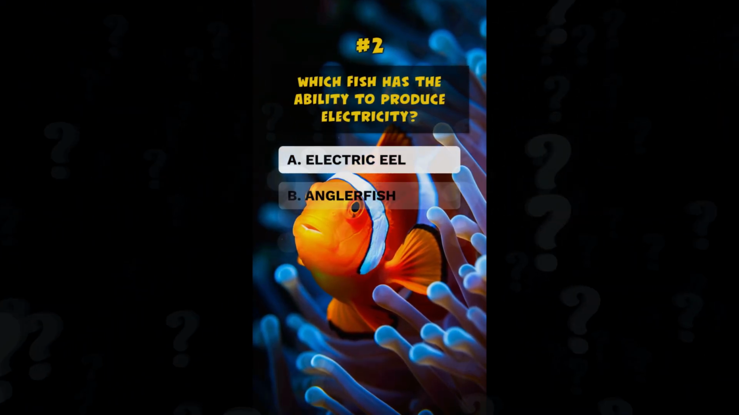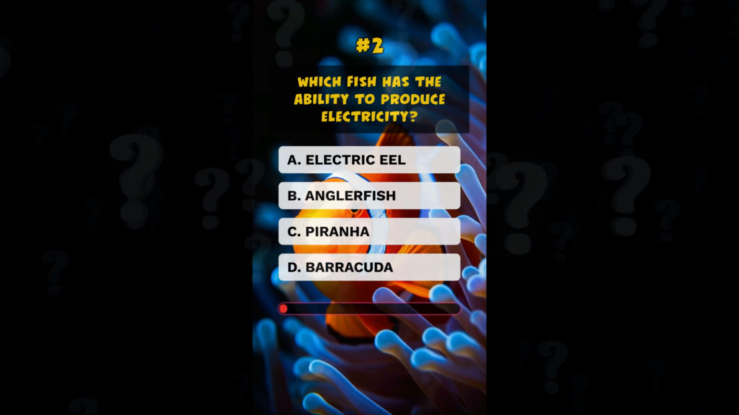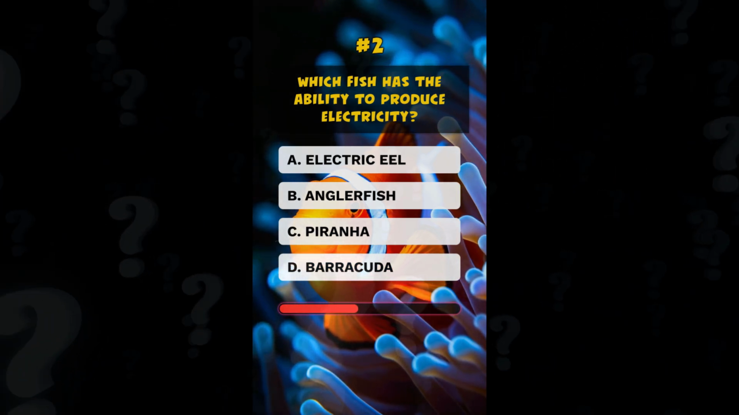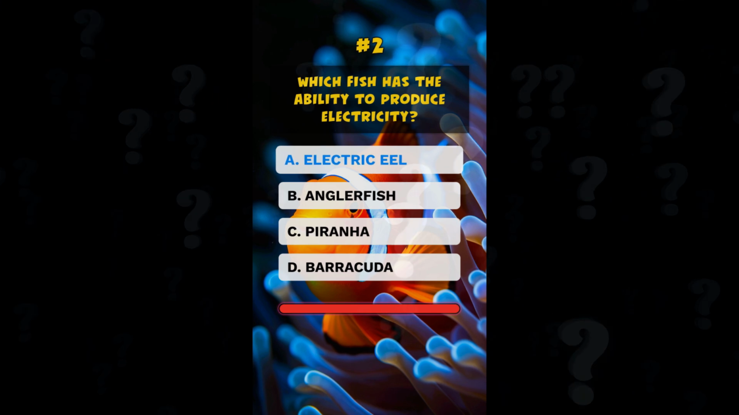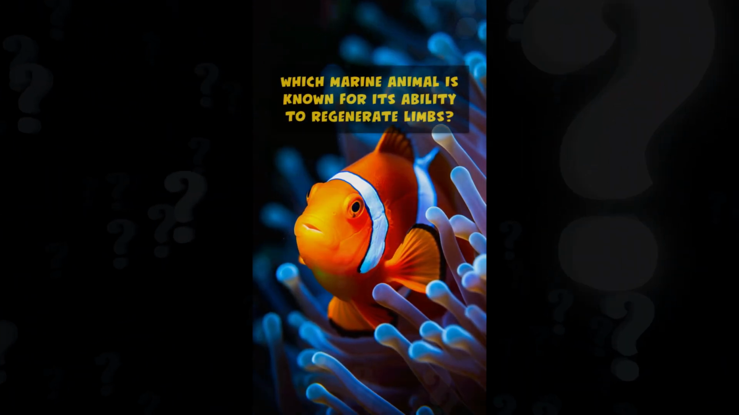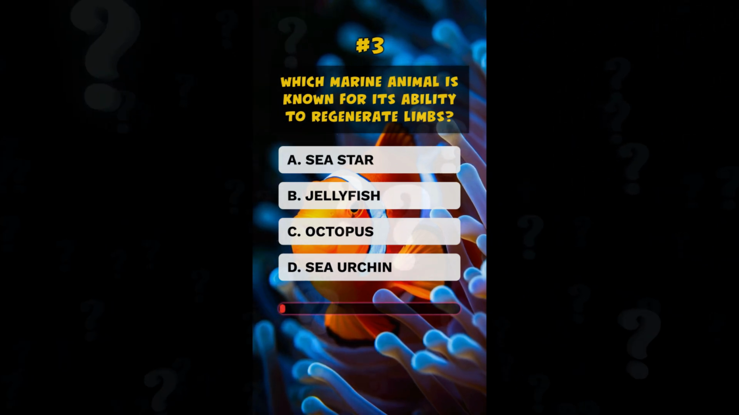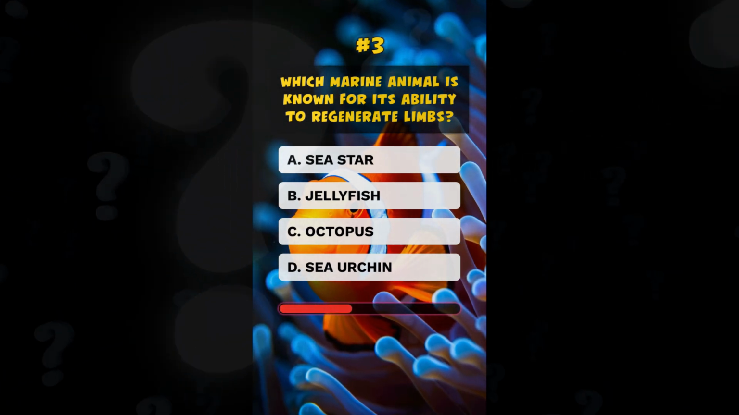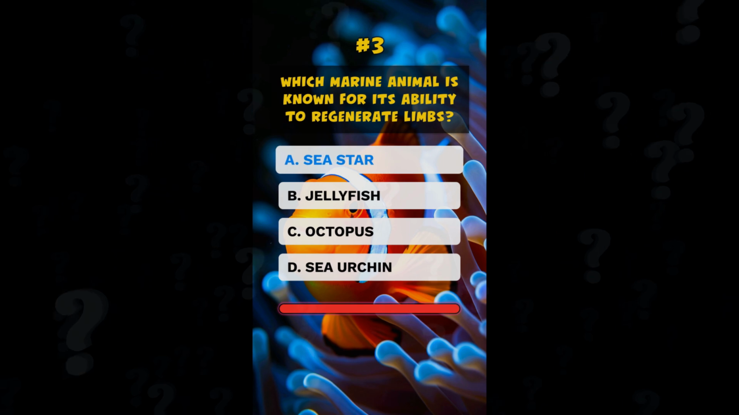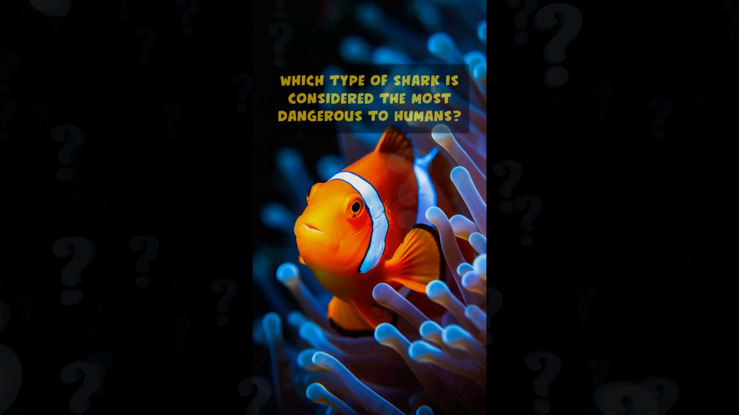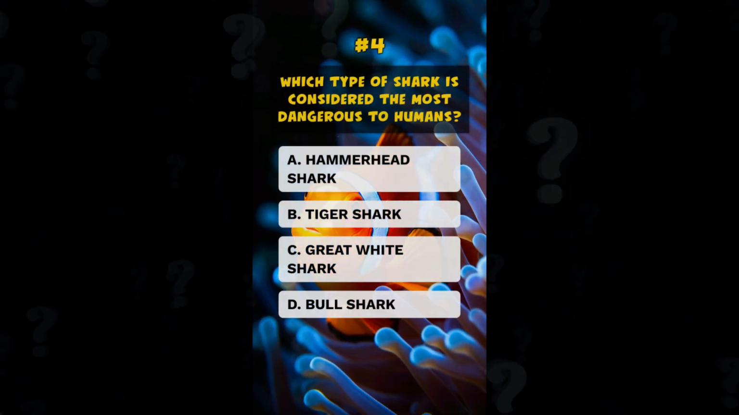Which fish has the ability to produce electricity? A. Electric eel. Which marine animal is known for its ability to regenerate limbs? A. Sea star. Which type of shark is considered the most dangerous to humans?